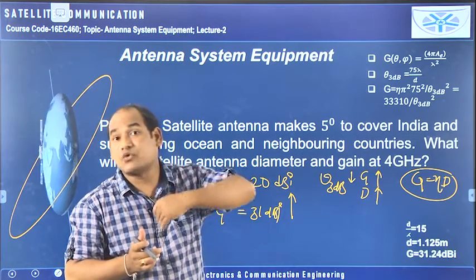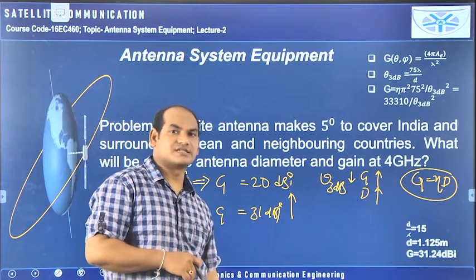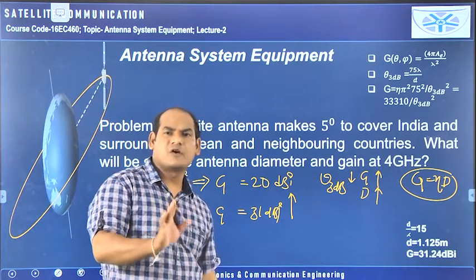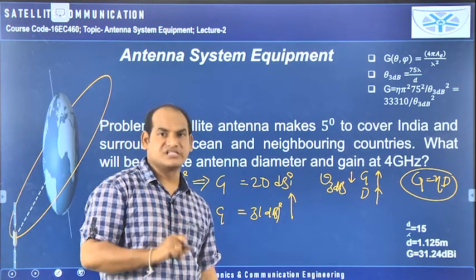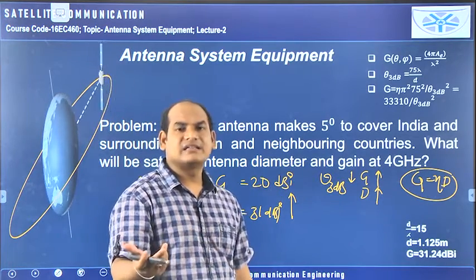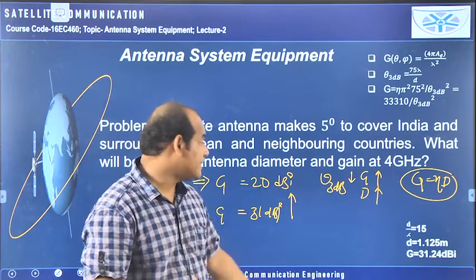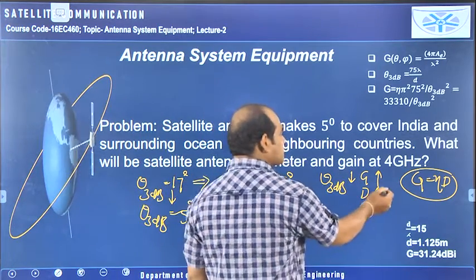Narrow beam means its focusing capacity is high, it can send the radiation to larger distances. So always remember, half power beam width and directivity or gain are opposite to each other. When half power beam width is low, then I can tell the focusing capacity is more. That means directivity is more and gain is more.